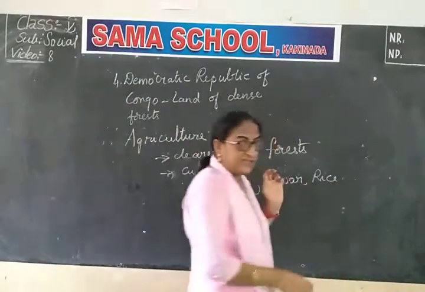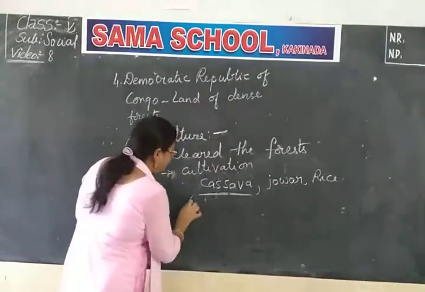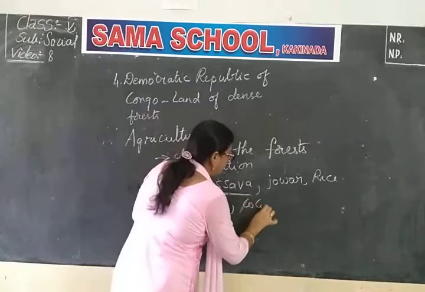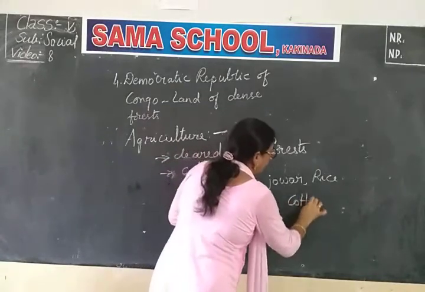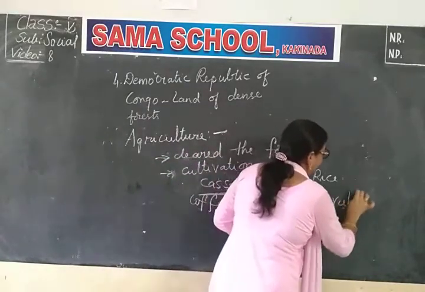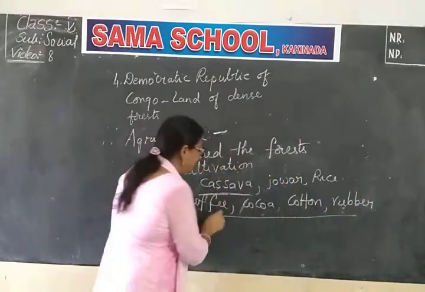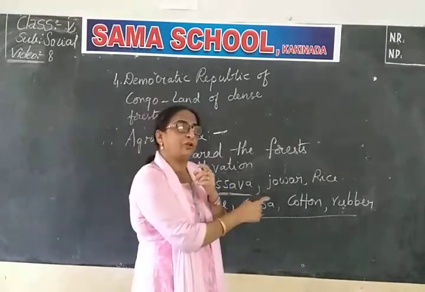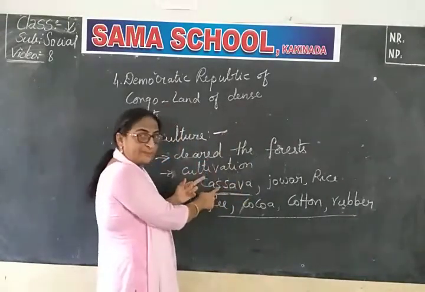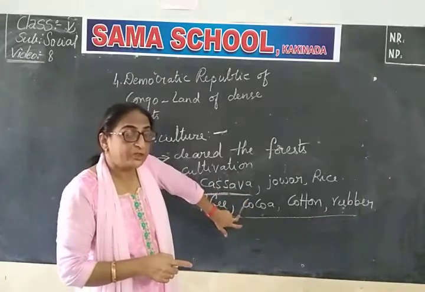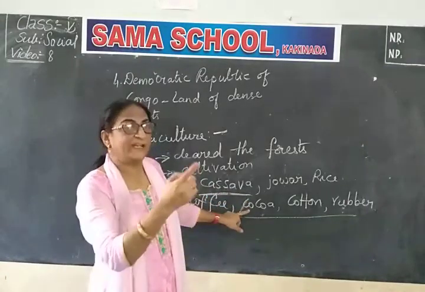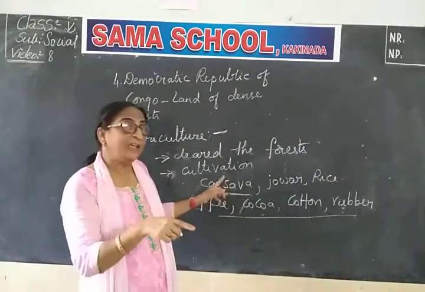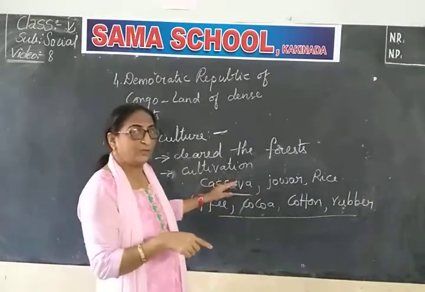In addition to these, they were also growing coffee, cocoa, cotton, rubber, etc. Now, what are all these? These are said to be the cash crops. These are the food crops. Cash crops means they sell these products and get money. Food crops can be cash crops also, because these also you can sell.